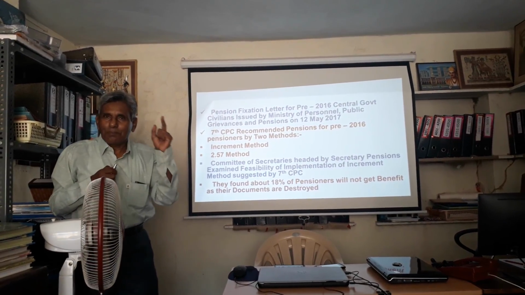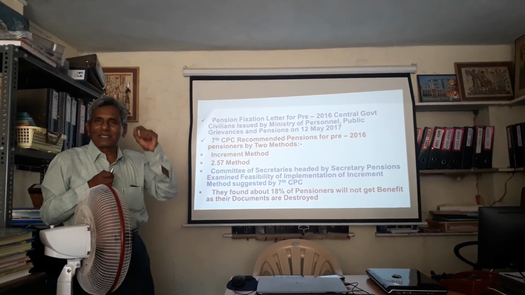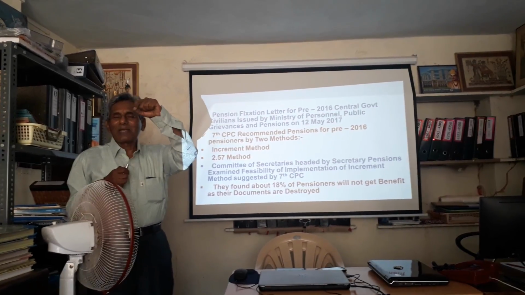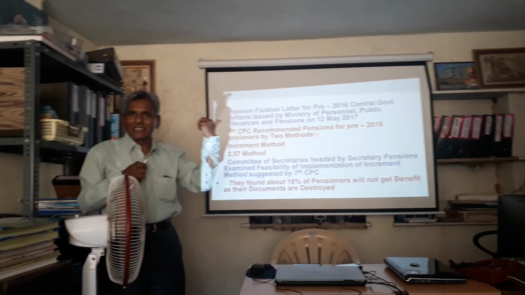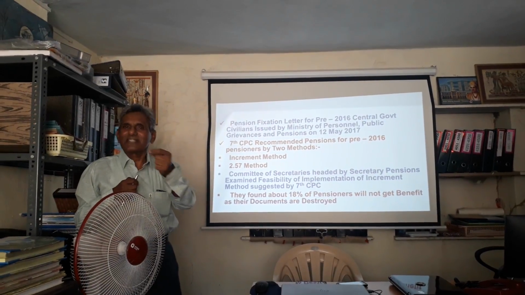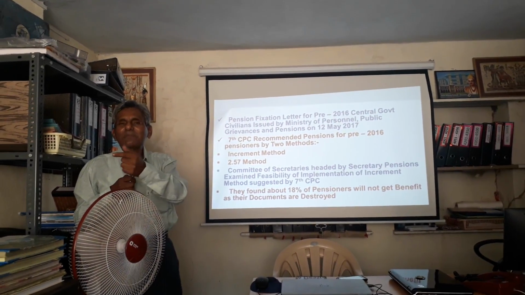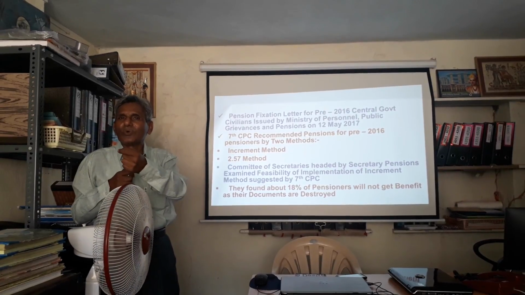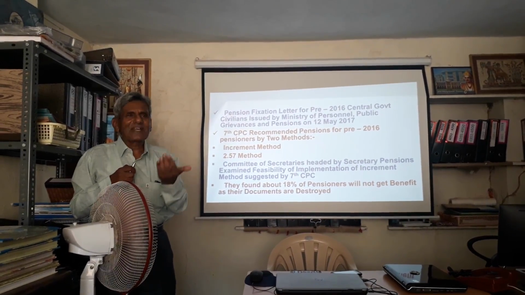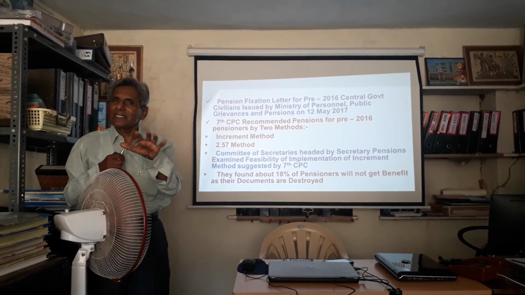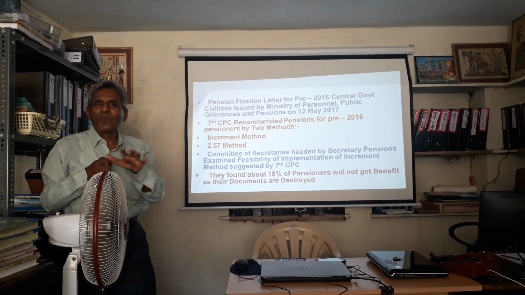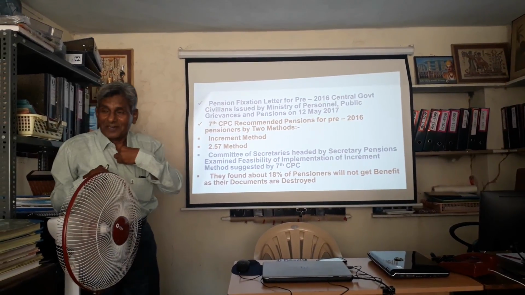Whereas in the notional pay fixation method, his pay is to be fixed as an army commander in the 7th CPC defence pay matrix, which is 2,25,000 rupees. Half of it is your pension. So 2,25,000 divided by 2 will be 1,12,500. So the army commanders, maybe senior lieutenant generals, are benefited by this notional pay fixation method. I will explain how it is done, as I understand it.